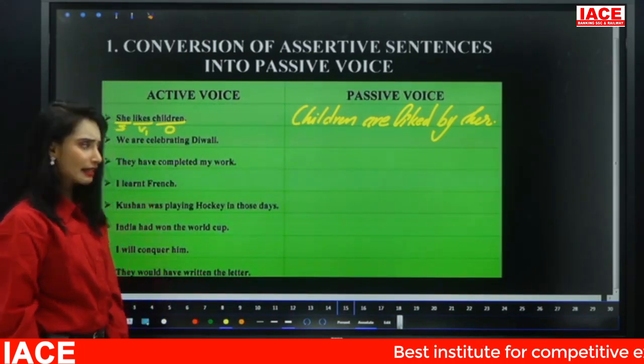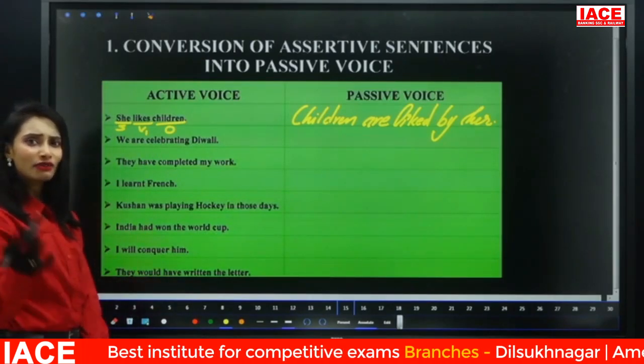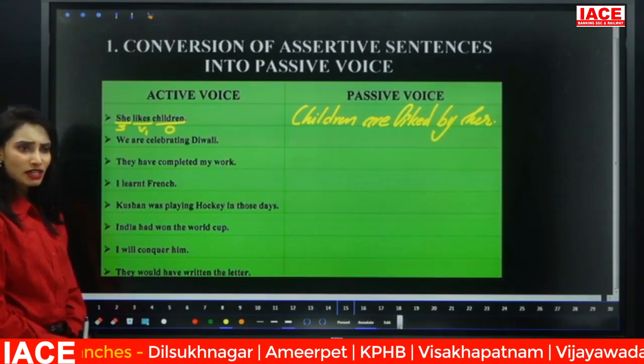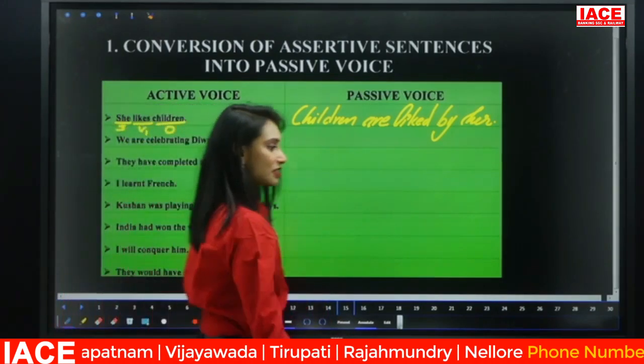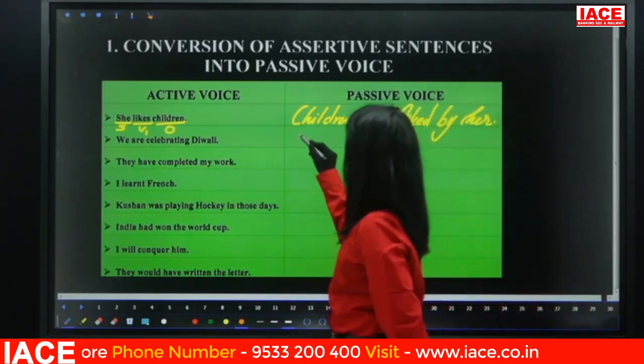Isn't it easy? Now look at this sentence. Try to convert. We are celebrating Diwali. Quick. Try to convert this sentence. Identify subject, verb and object and try to convert the sentence. Make it fast. We are celebrating Diwali. Yes, you can do that.